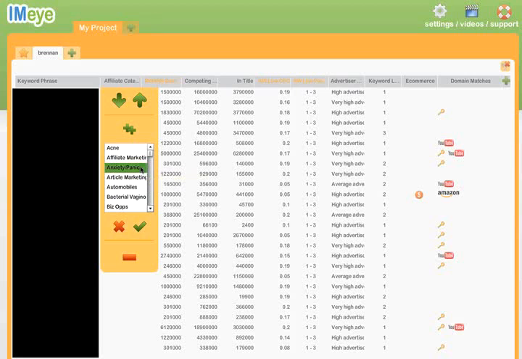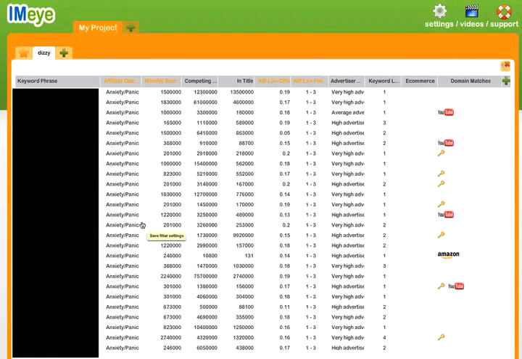Okay, so essentially IMeye is just going to try and filter the keywords to say, look, these are the keywords you want if you are in this particular niche or if you're trying to run this category of affiliate offer. And again, it gives you just tons of opportunities if you already kind of knew what kind of opportunity you wanted to look for, what CPA offer or what kind of affiliate offer you want to run.